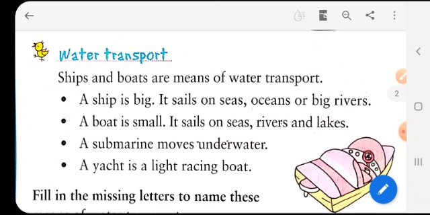Then boat. A boat is very small, so it is found in the seas, rivers and lakes. So, it takes you from one shore to the other. A submarine moves underwater. So, there is another mode of transport. So, it is the submarine which moves below the water surface. Then we have the yacht. A yacht is a light racing boat. So it is a racing boat. It is generally used to race on the water.